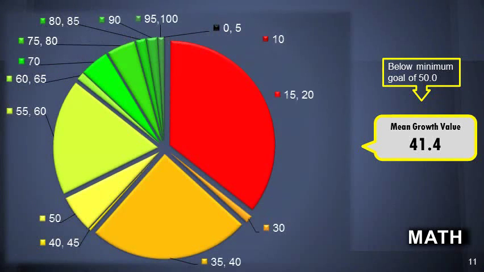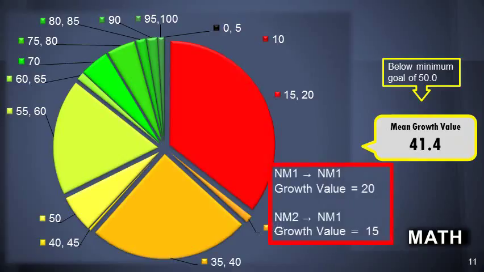And this is a chart letting you know what the growth values were for each category of students. For example, students starting at not met 1 and staying at not met 1 from fall to spring would receive a growth value of 20. And students starting with a not met 2 and falling into a not met 1 would receive a 15.